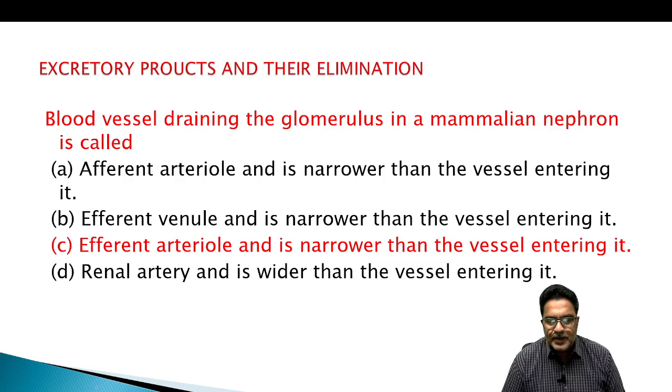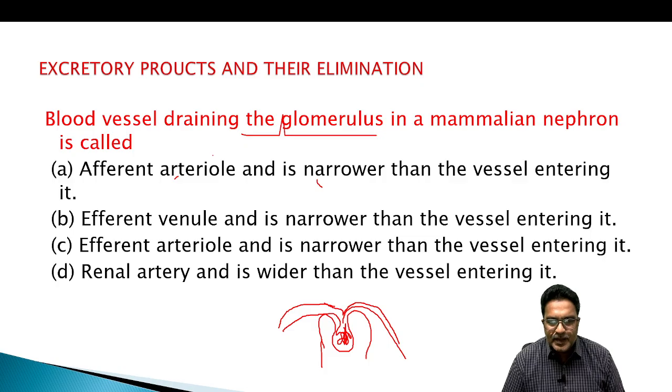Efferent arteriole is narrower than the vessel entering it. Here it is. And draining the glomerulus in a mammalian nephron, blood vessel. So we need to answer. There is no matter of venule here. Wherever venule is there, you should remove. Renal artery enters into the kidney, so let us eliminate this also. So these two are the answers.